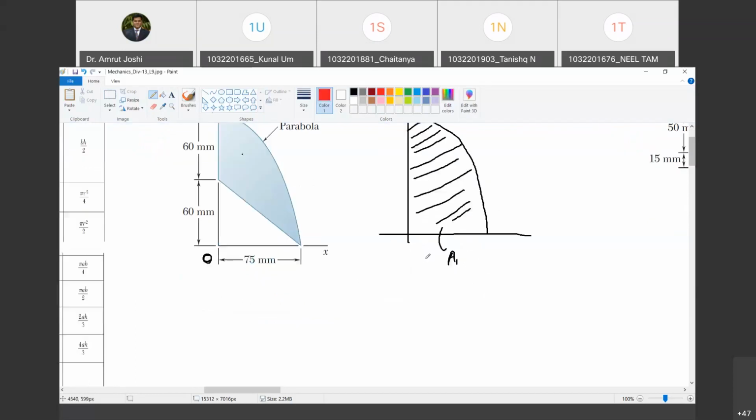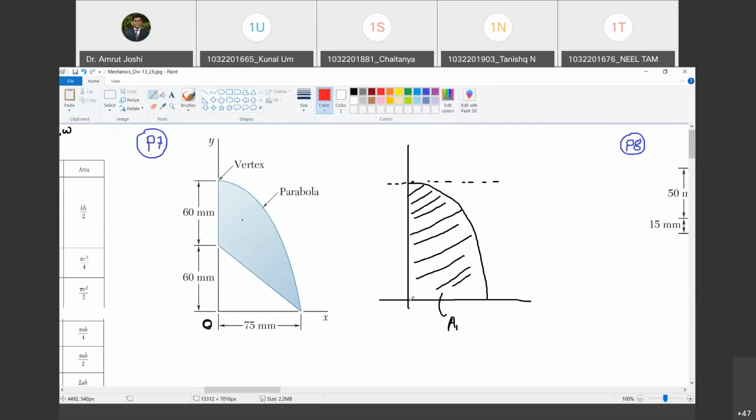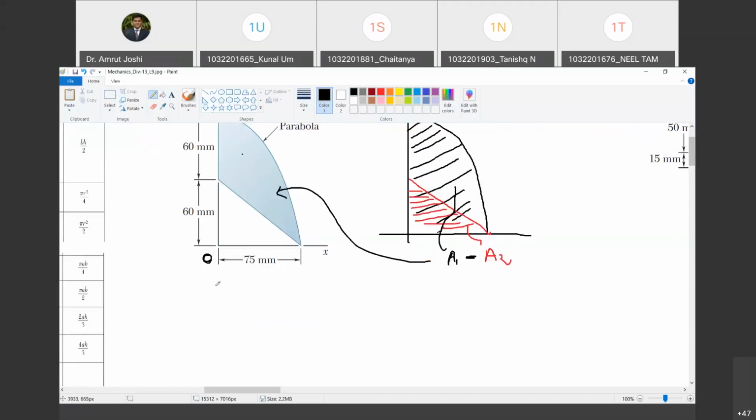So how does that triangle look? That triangle is going to look something like this. The area of that triangle, I'm going to call it A2. Mind you, area A1 is the entire parabola and you are subtracting A2 from that. So A1 minus A2 results in this figure. Now, question: do you know what is A1 and what is A2?